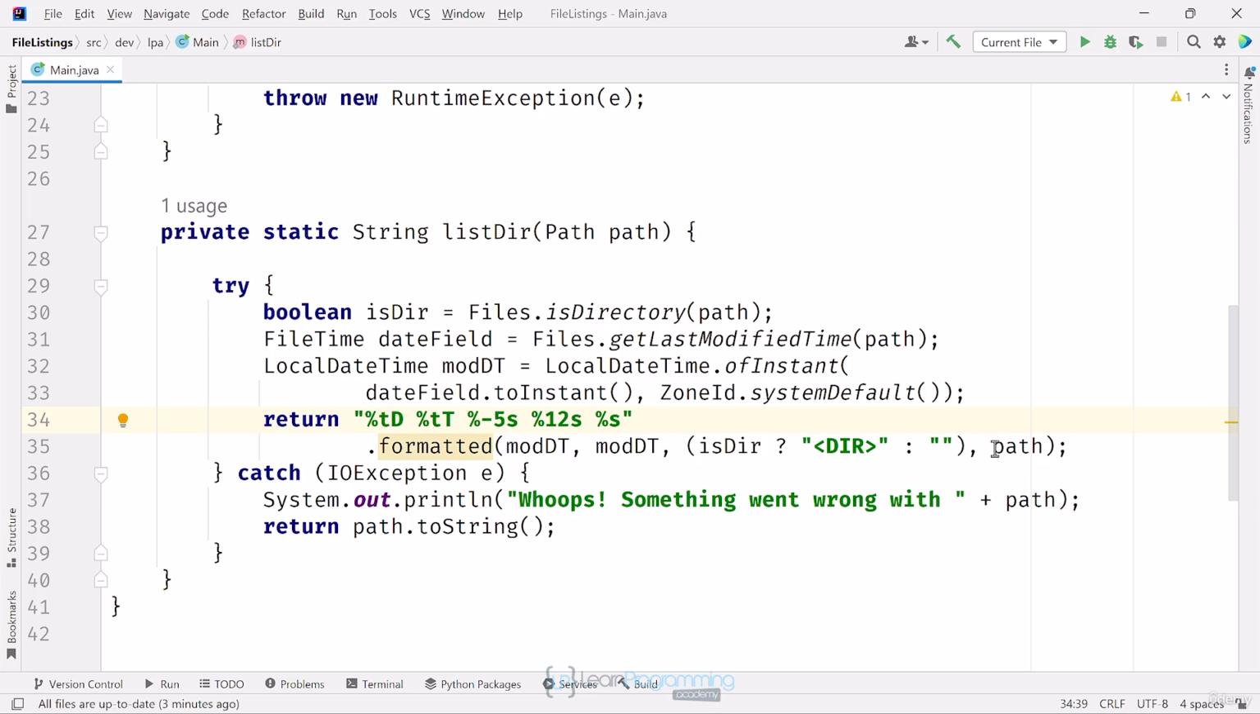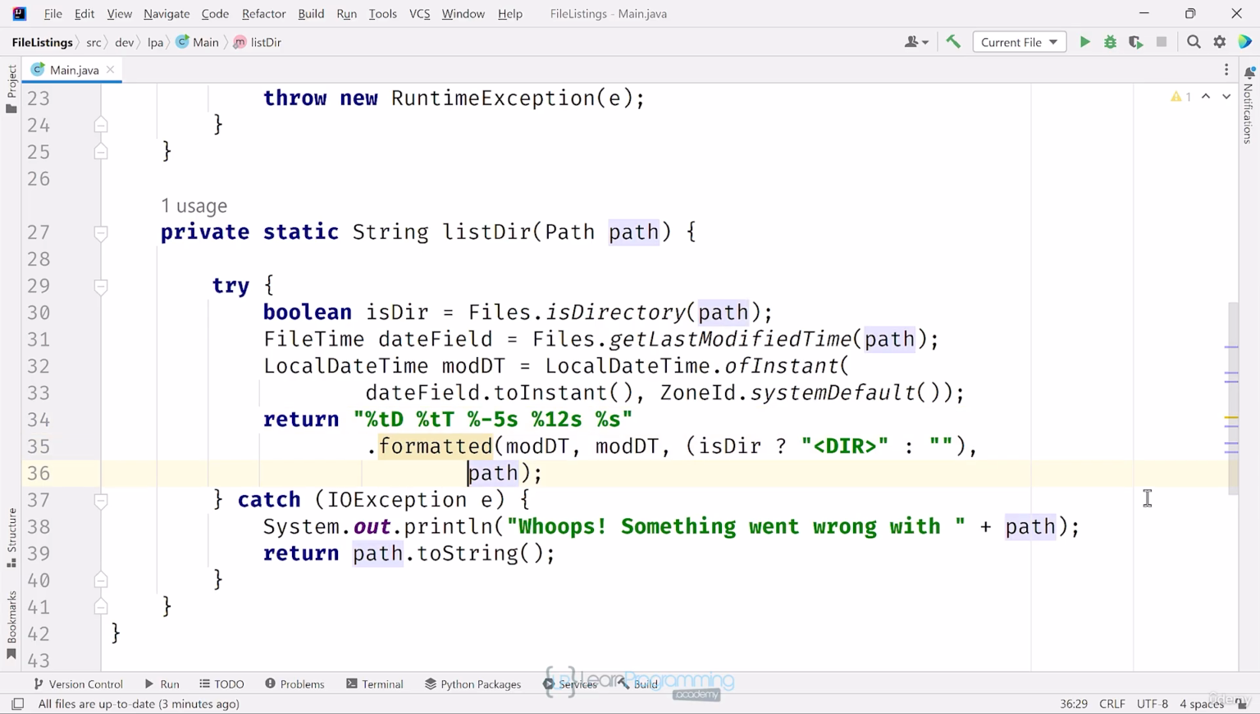Next, in the arguments list, I need to include the size for files only, so I'll include a ternary operator before the last path argument. If it's a directory, I'll return an empty string. If it's a file, I'll return the size variable, and I'll get that with a call to Files.size, passing it path.